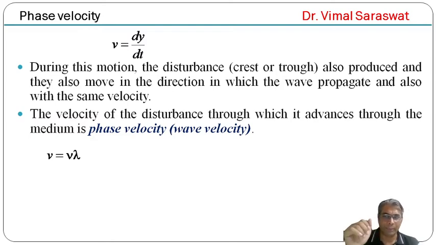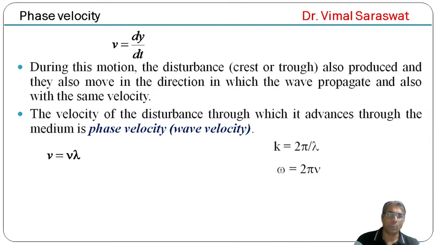Now v equal to nu lambda, and k equal to 2 pi by lambda, and omega equal to 2 pi nu, so nu equal to omega upon 2 pi. We replace nu by omega upon 2 pi and lambda by 2 pi by k, because lambda equal to 2 pi by k.